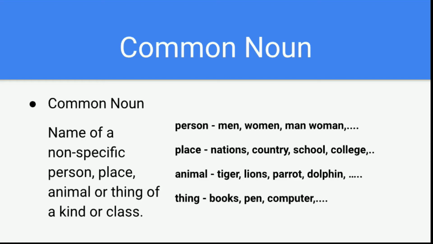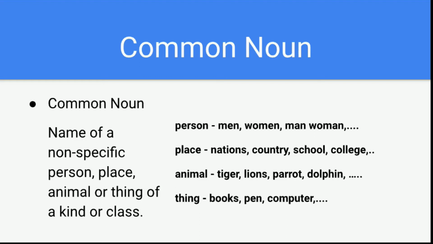Okay, but here the word you have to remember is non-specific person, place, animal or thing. Okay, non-specific and it belongs to a kind or class. Okay, person, if you see, men, women, man, woman, singular and plural both will come under this.